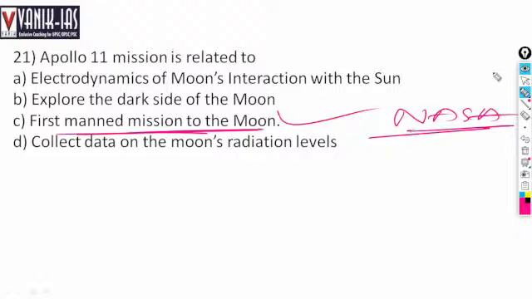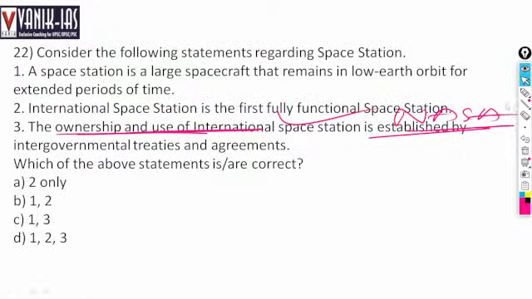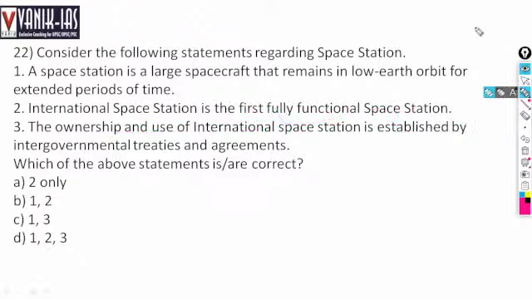Consider the next question, which is about the space station. Consider the following statements regarding the space station. A space station is a large spacecraft that remains in low Earth orbit for an extended period of time.